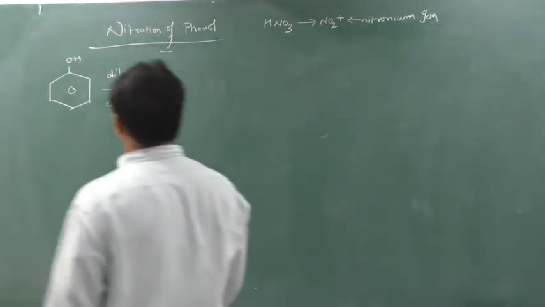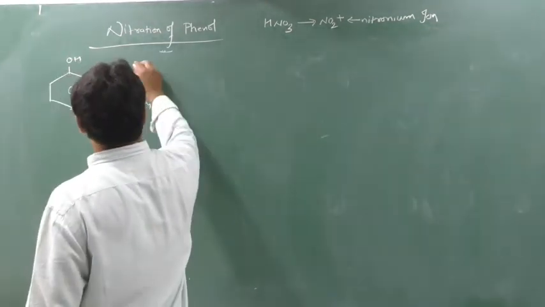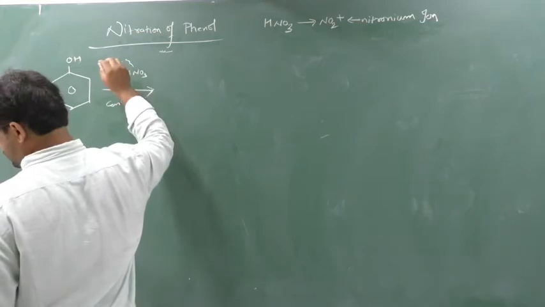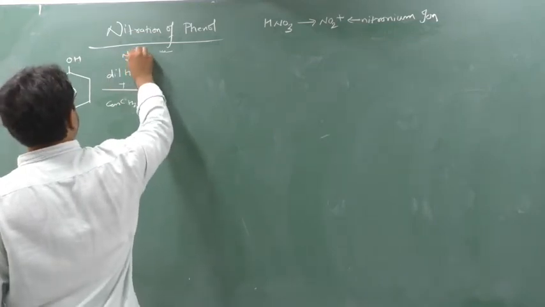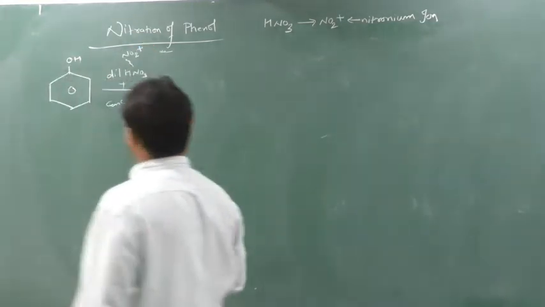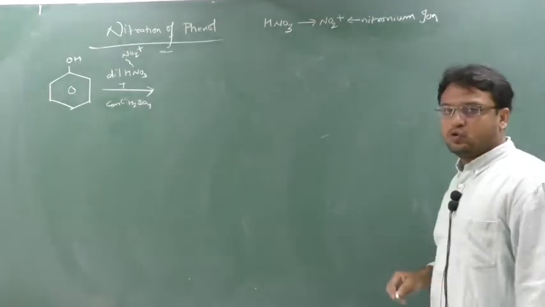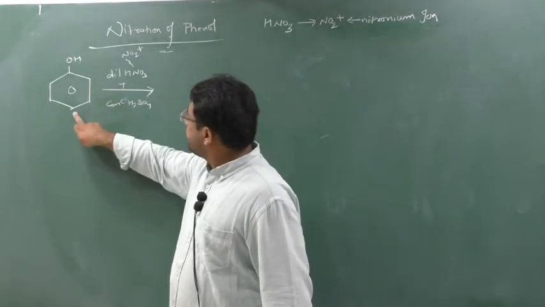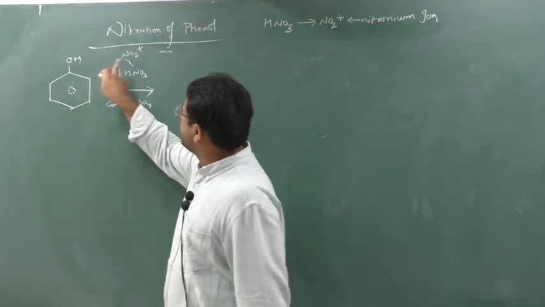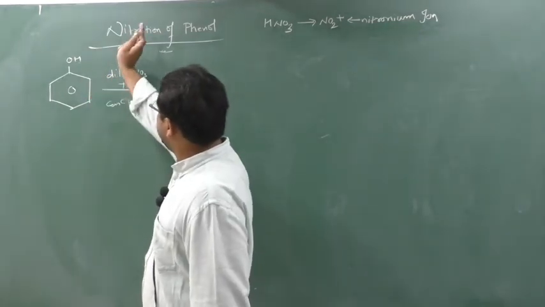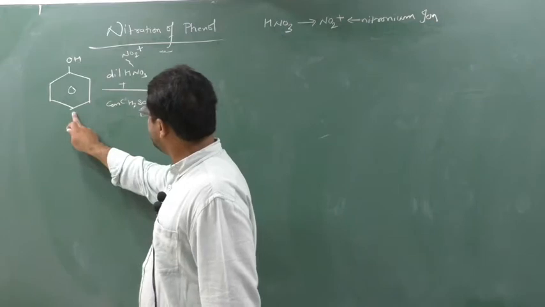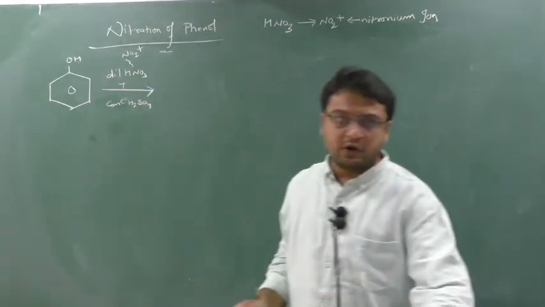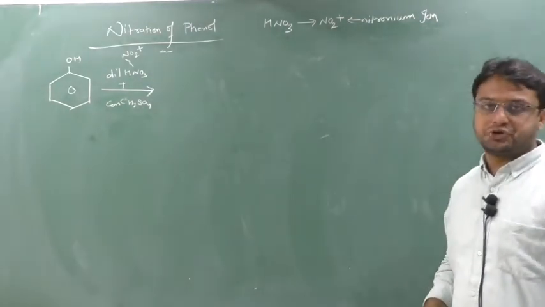Okay. So see what happens. As we know, it will provide us NO2 plus. So this NO2 plus either will go to the ortho or para. So here H plus should be removed. NO2 plus comes here, H plus should be removed, or NO2 plus should come here, H plus will be removed. That's what we call an electrophilic substitution reaction.